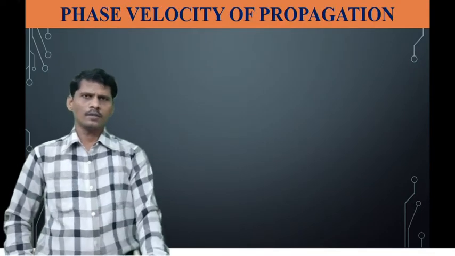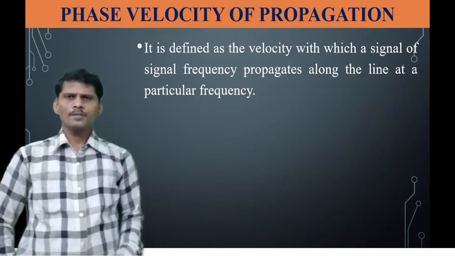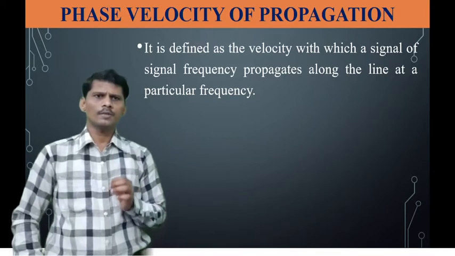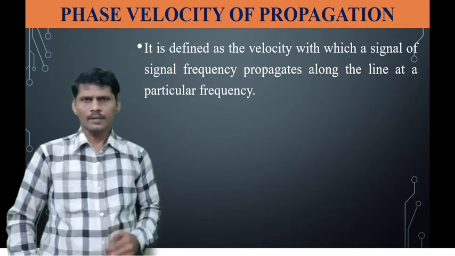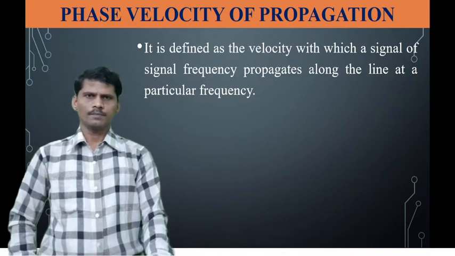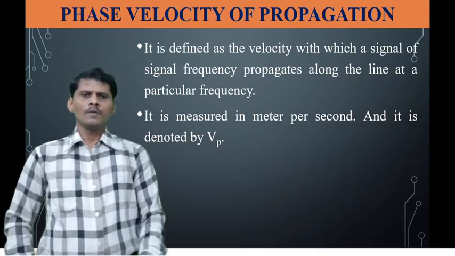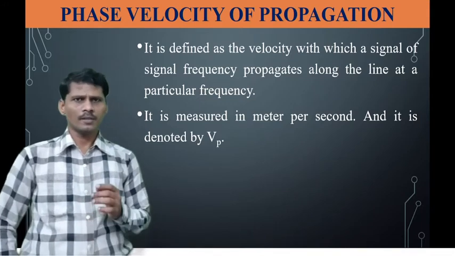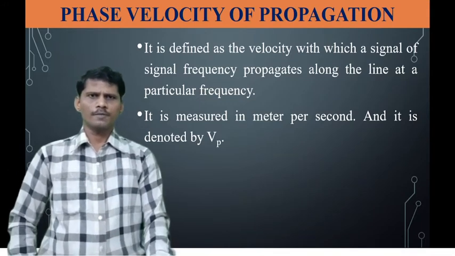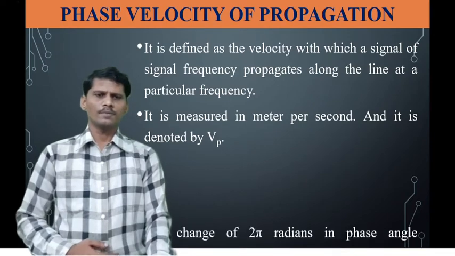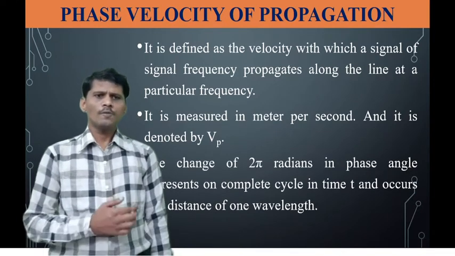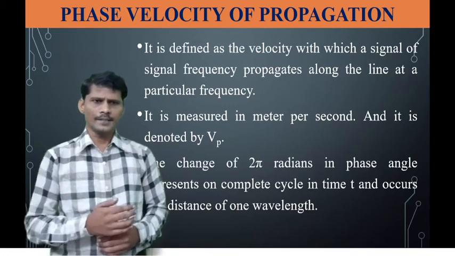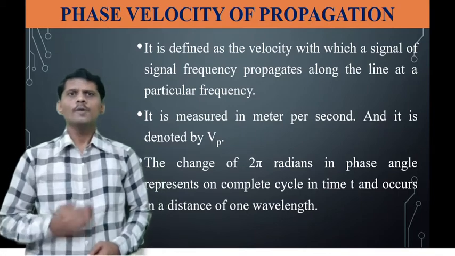Phase velocity. What is the phase velocity? Phase velocity is defined as the velocity with which a signal of a particular frequency propagates along the line. Phase velocity is measured in meters per second and is represented by V suffix p. The change of 2 pi radians in phase angle represents one complete cycle in time and occurs in a distance of one wavelength.